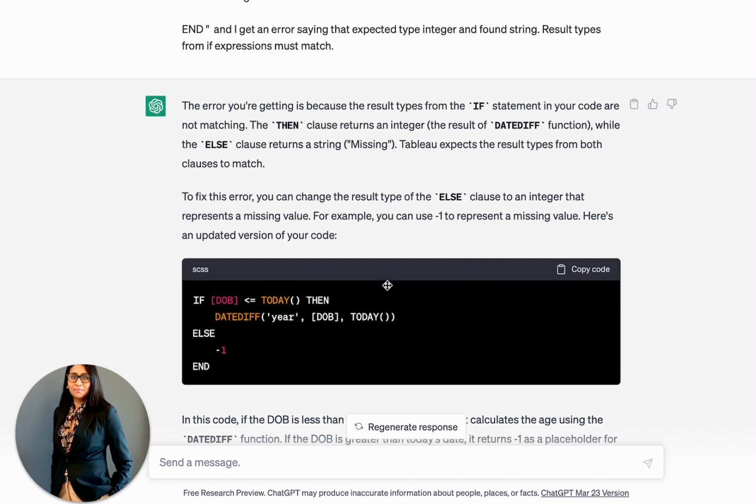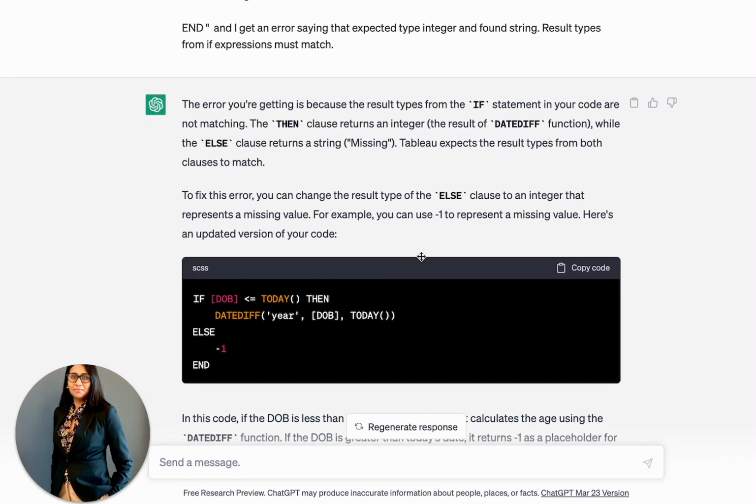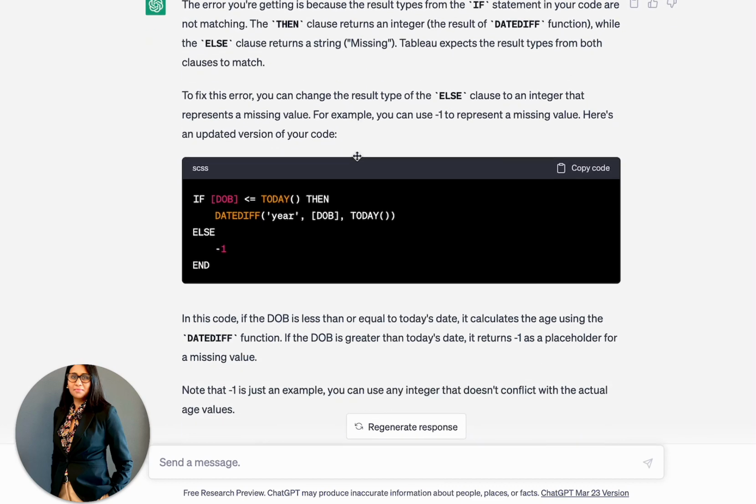And ChatGPT rightly pointed out that the output of the if statement, which is a comparison between date of birth and today, and based on that, when I do the date diff function, I get a number which is an integer, which is the number of years between the date of birth and today's date.